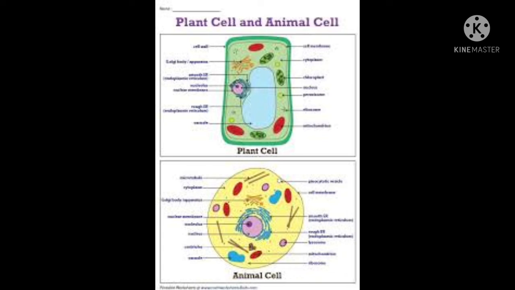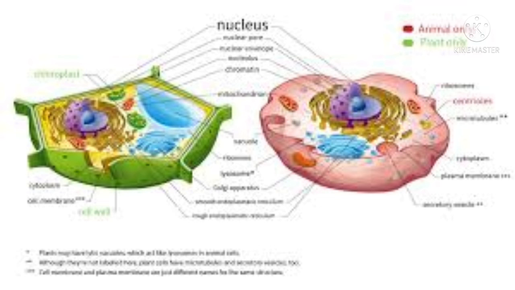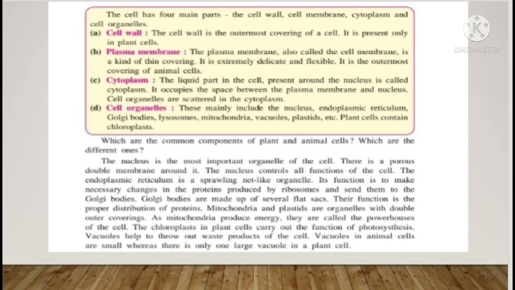So the nucleus is the most important organelle of the cell. There is a porous double membrane around it. The nucleus controls all the functions of the cell. The endoplasmic reticulum is a sprawling net-like organelle. Its function is to make necessary changes in proteins produced by the ribosomes and send them to the Golgi bodies. Golgi bodies are made up of several flat sacs. Their function is the proper distribution of the proteins.